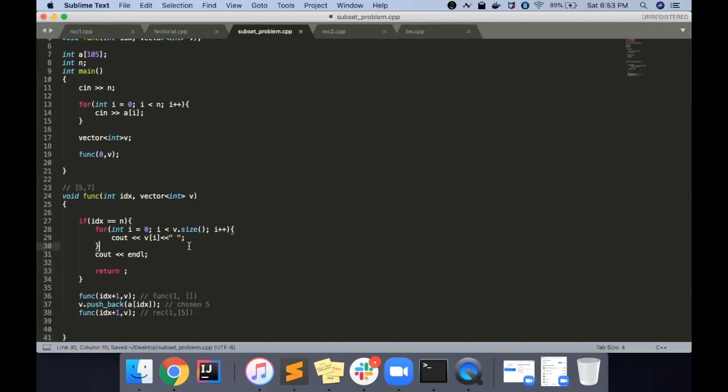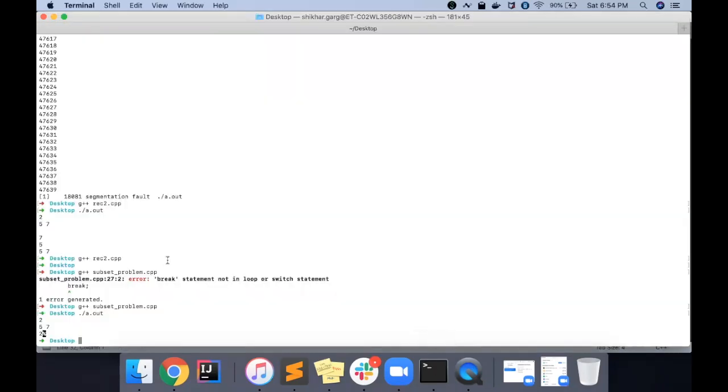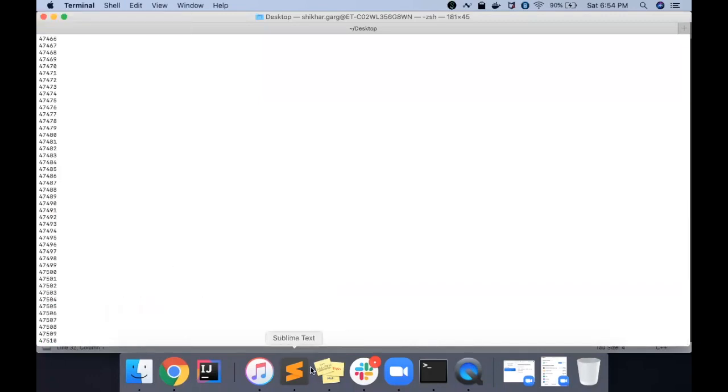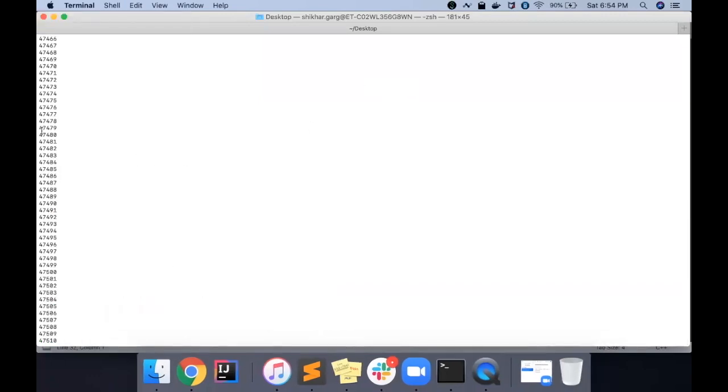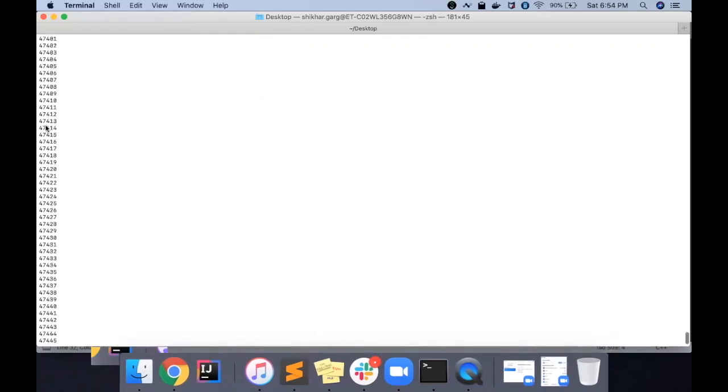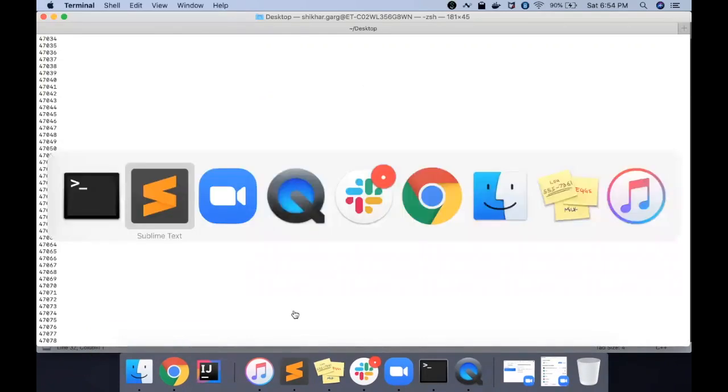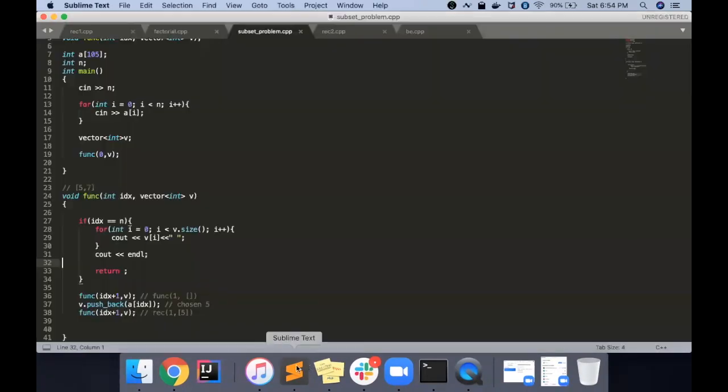So let's also discuss this. Whenever you write code, you will definitely write some wrong code, and that's how you should debug it. Now I can see here I am printing the index. That was my concern, why I am getting so many indexes, because it is not terminating. That was the mistake I made. I had written the terminating condition, but I didn't terminate. So even if index is equal to n, I'm still calling the other branches of the tree.